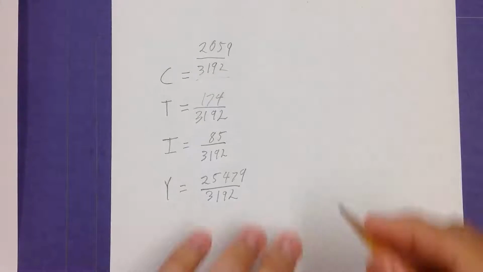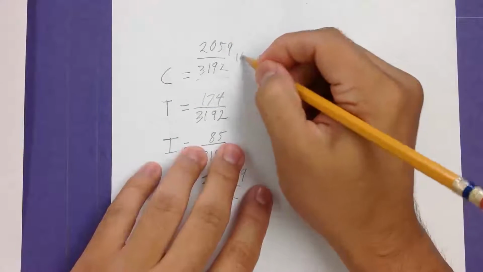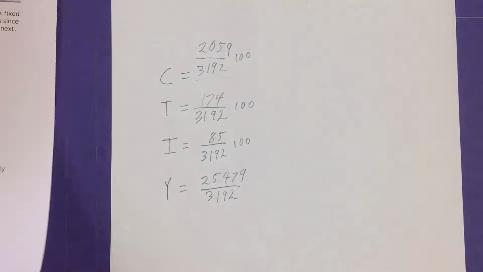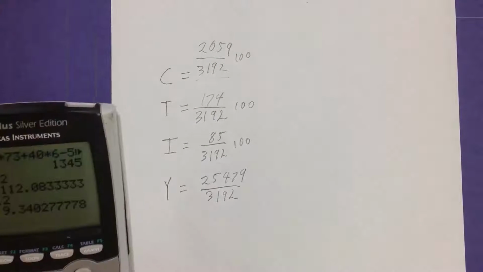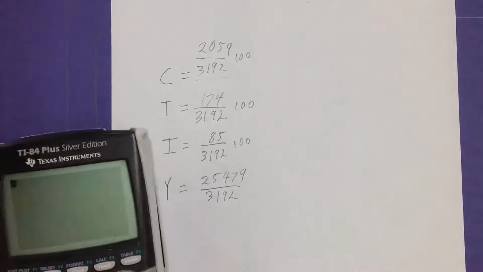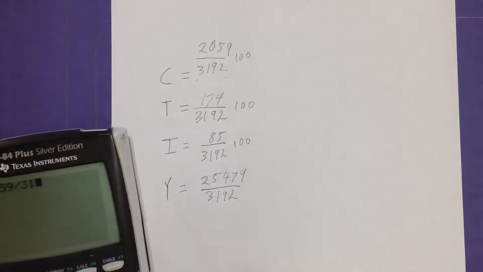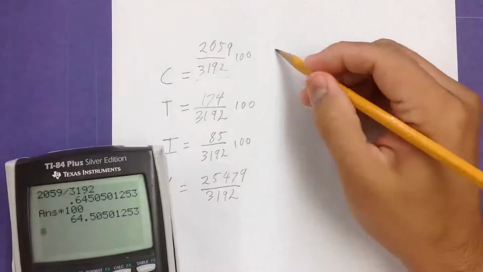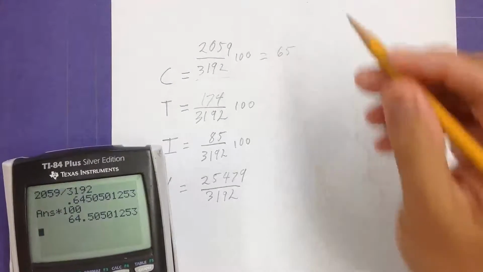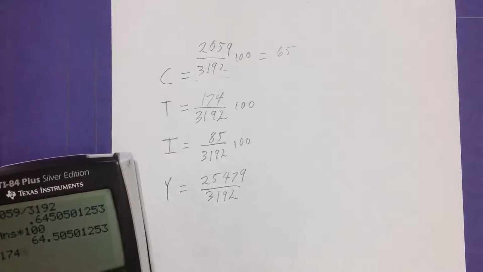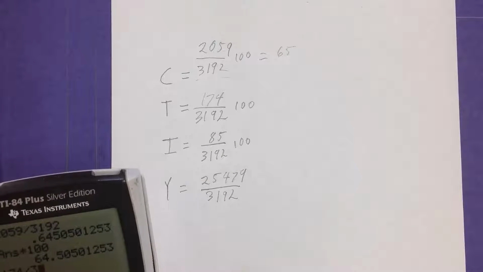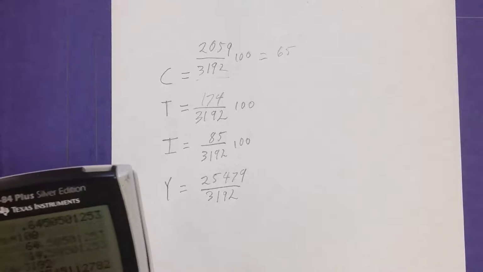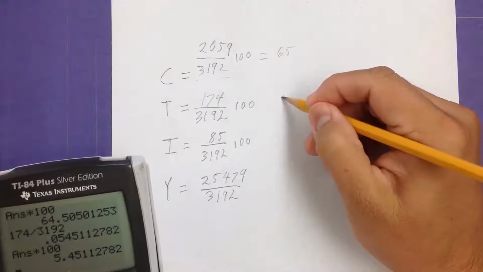Okay, so we're going to go ahead and apply this. Remember to multiply by 100 on the first three. On the last one, we do not multiply by 100. So 2,059 divided by 3,192 times 100 is 65. The other one, 174 divided by 3,192 times 100, is 5%.